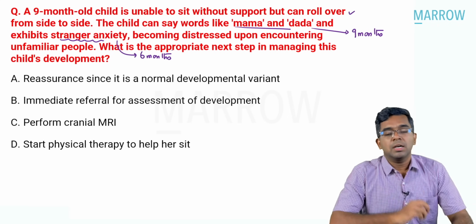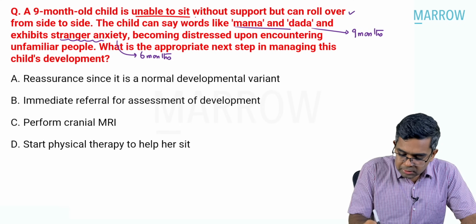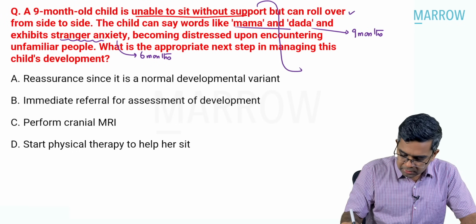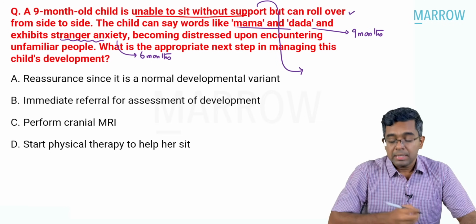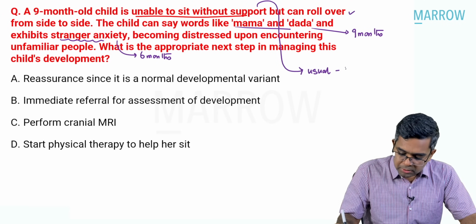Okay, now our concern in this question is what is given in the first line. What is that? Unable to sit without support. Tell me, what is a normal time at which sitting without support is attained? Sitting without support is usually attained by 8 months of age.